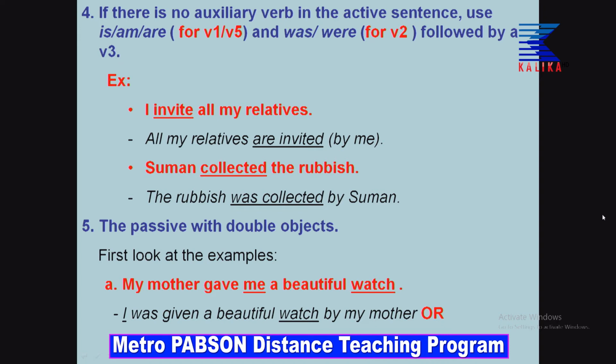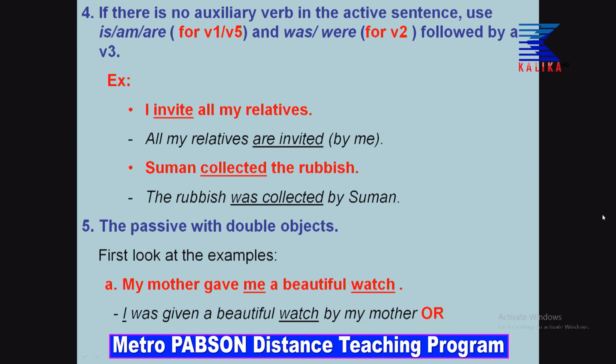The first pattern is I, me you have brought as a subject. So, you have changed it into I. I was given a beautiful watch by my mother. So, I was given a beautiful watch. Watch you have placed second as it is in the sentence. According to the pattern of the sentence, you have kept the objects.